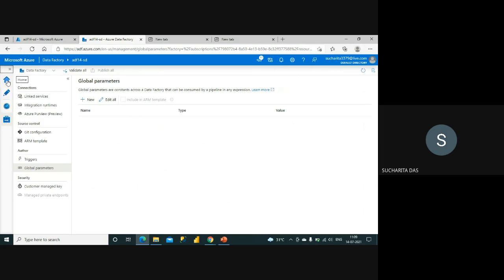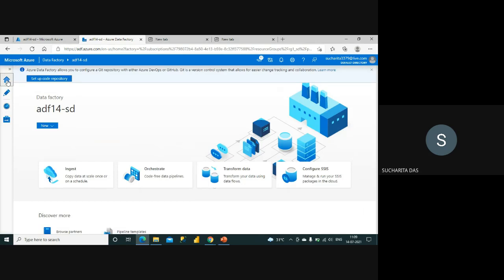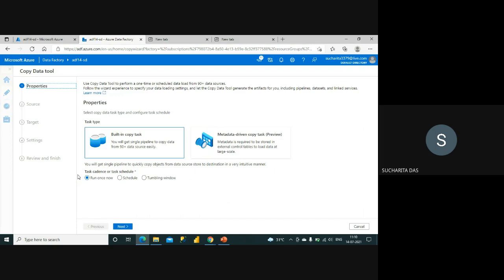Now let me go back to home again. So this is the home page, and from the home page also you can start working on any specific work that you know. So let me check on ingest. This copy data tool you can use as your fast activity. Why I'm telling this: because here also some pipeline will be created, but you don't need to create any pipeline or you don't have to write any code.